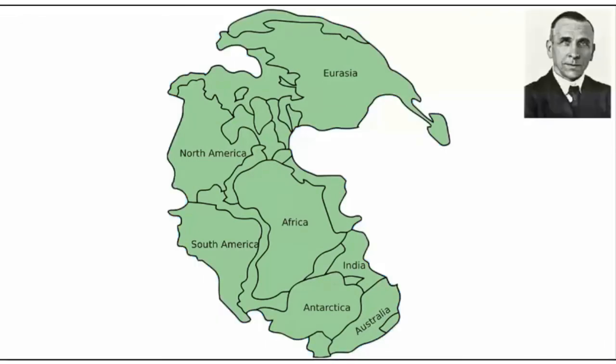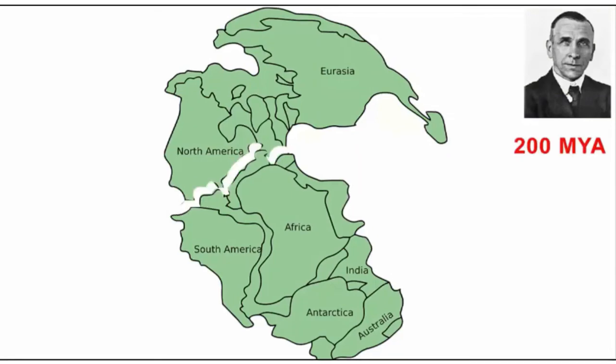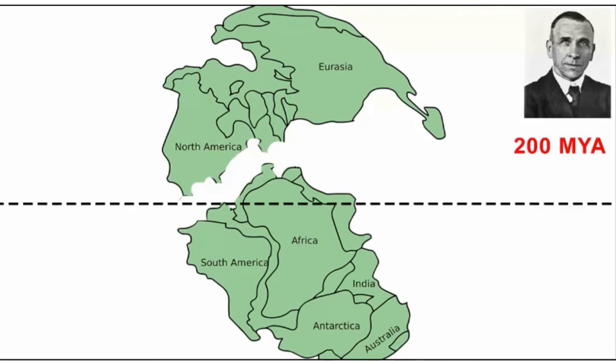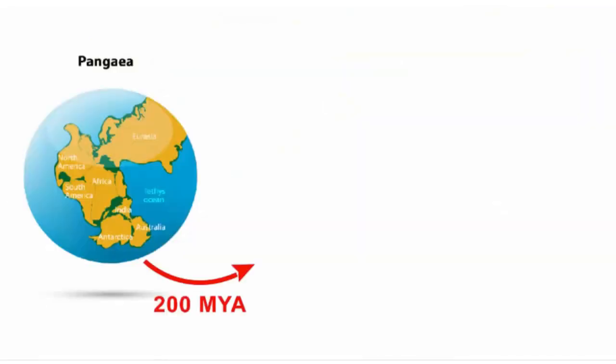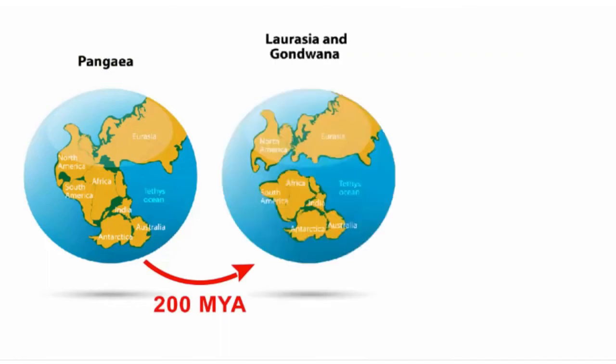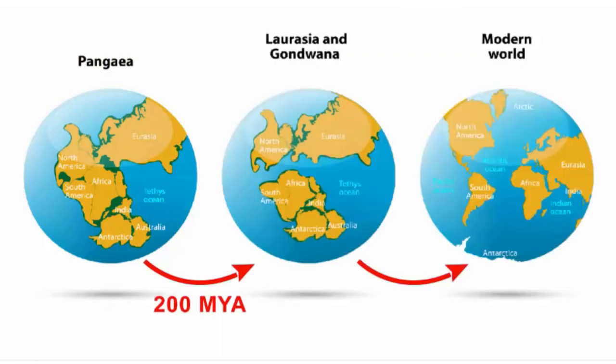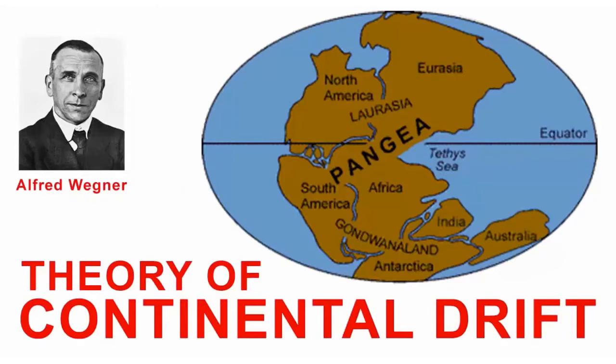Alfred Wegener argued that around 200 million years ago, the supercontinent Pangaea began to split. Pangaea first broke into two large continental masses, which were named Laurasia and Gondwana land. These two continental masses formed the northern and southern components, as one was in the north and the other was in the south. After that, Laurasia and Gondwana land continued to break into various smaller continents that we see today. So this was Alfred Wegener's theory on continental drift.